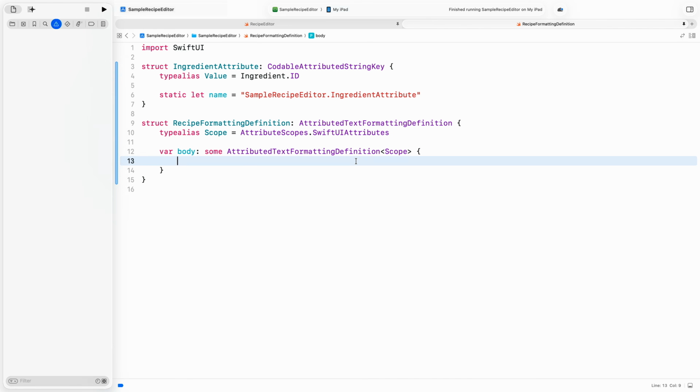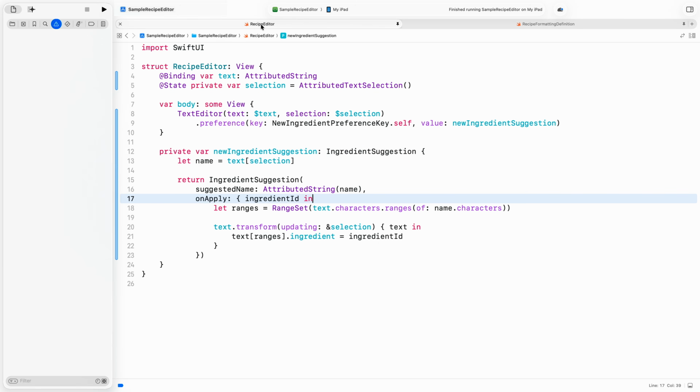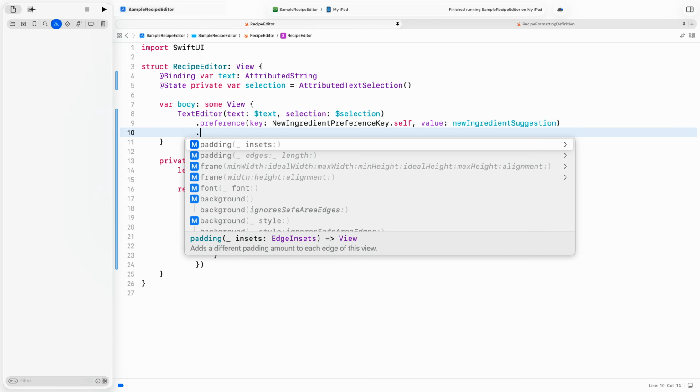In the scope for my recipe editor, I only want to allow foreground color, Genmoji, and my custom ingredient attribute. Back on my recipe editor, I can use the Attributed Text Formatting Definition modifier to pass my custom definition to SwiftUI's text editor.